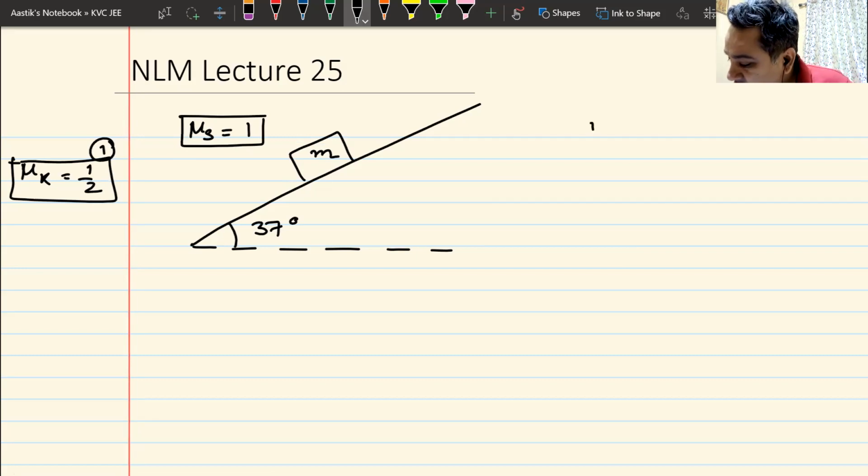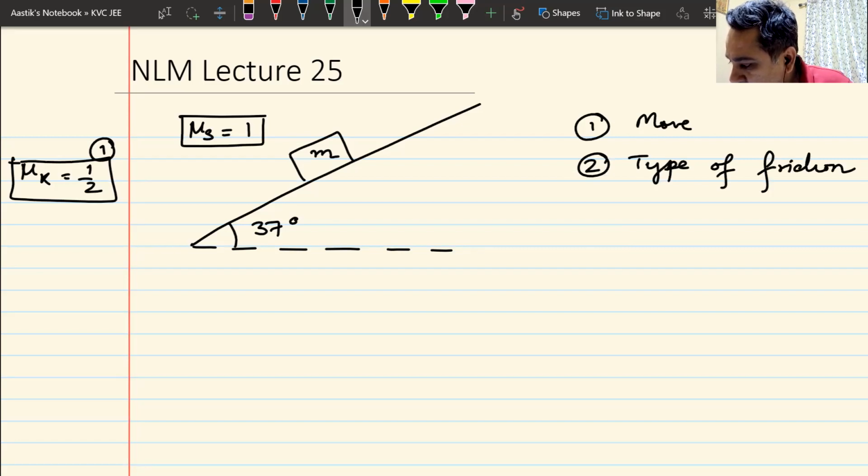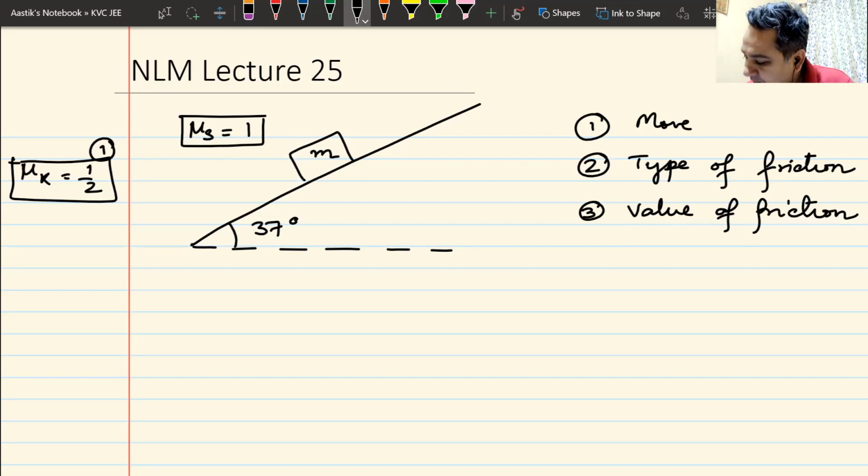Now, the series of questions starts. Number 1, does the body move or accelerate? Number 2, what type of friction acts on it? Number 3, the value of frictional force. Friction would always be there, so what is the value of friction?